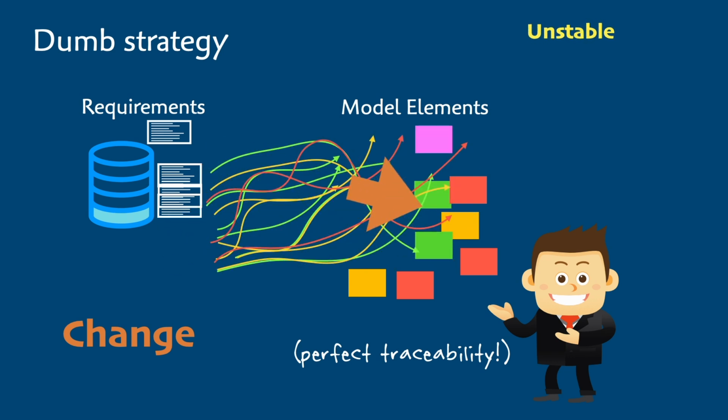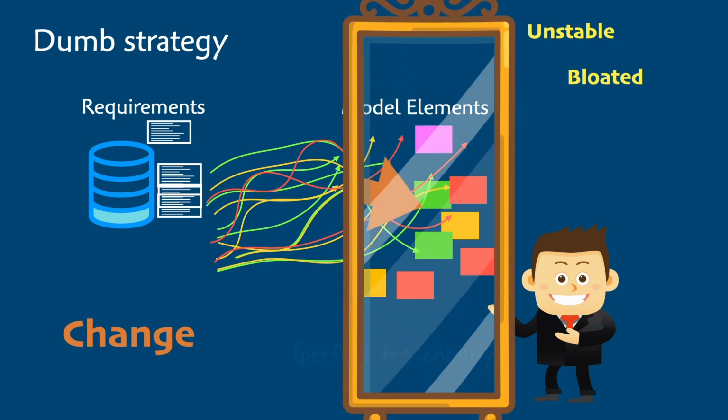2, we know that a lot of requirements are just going to be cut and paste variations on the same theme. If the models are as bloated as the requirements, there isn't much point in building them. And 3, we want the models to direct the development of a well-designed software system that is itself resilient to change. The models can't do that if they simply mirror the written requirements.